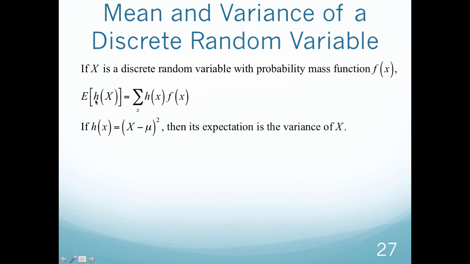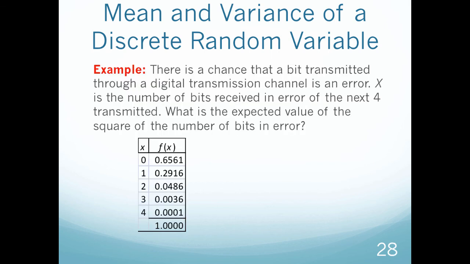So notice I'm saying E of that value, that value times the function value, all summed together. So if that function equals this, the difference between the random variable and the average squared, then its expectation is the variance, meaning its expected value is the variance. So if that happens to be the case, then the mean and the variance are the same. That won't always be the case, but if so, that's great.